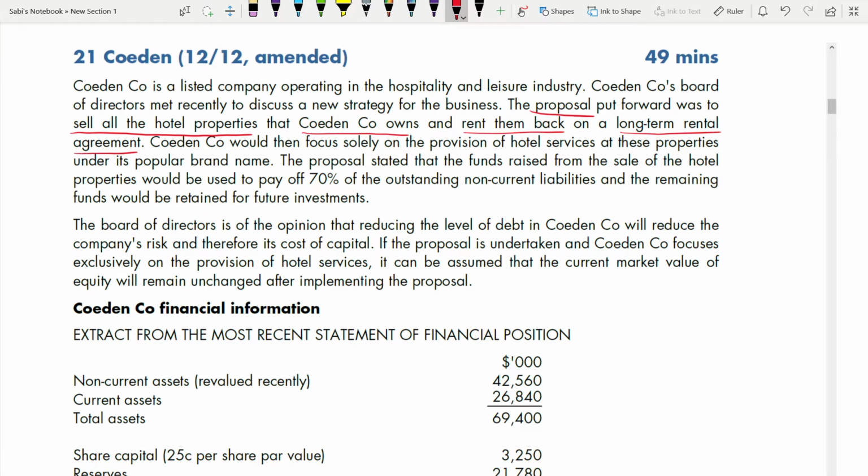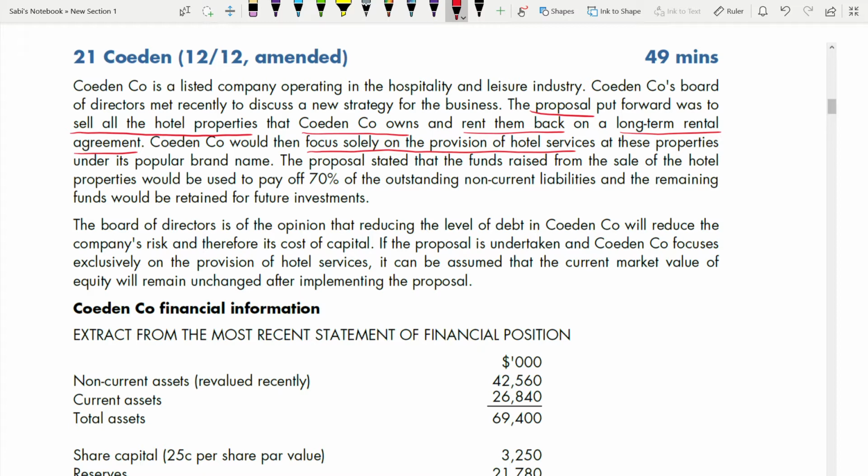Coeden would then focus solely on the provision of hotel services at these properties under its popular brand name. The proposal stated that the funds raised from the sale of the hotel properties would be used to pay off the 70% outstanding non-current liabilities, and the remaining funds would be retained for future investments.